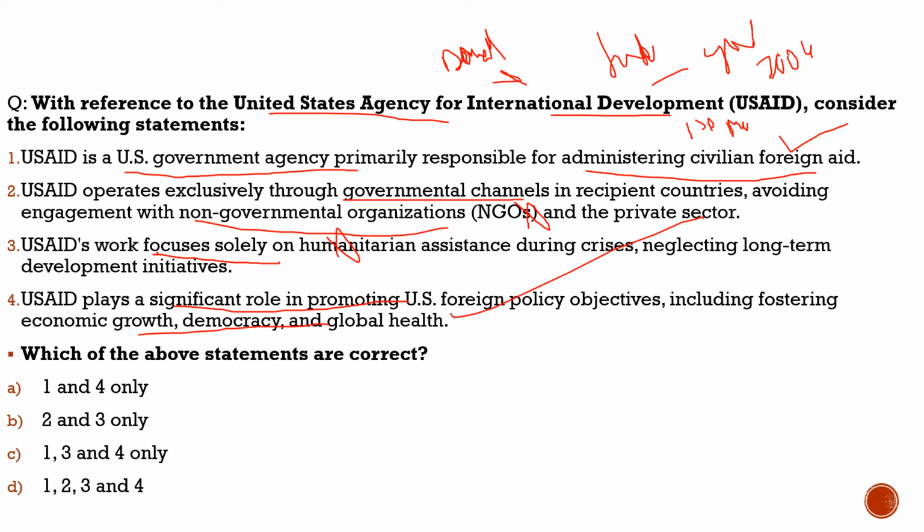This is also true. About USAID, you should know it was brought in 1961, at a time when the Cold War was at its peak. The world was divided into two blocks, the US and the USSR, and through this initiative, the US tried to reach out to countries and get them sided with themselves. So this was the whole initiative for developmental projects, to develop projects in a particular country.